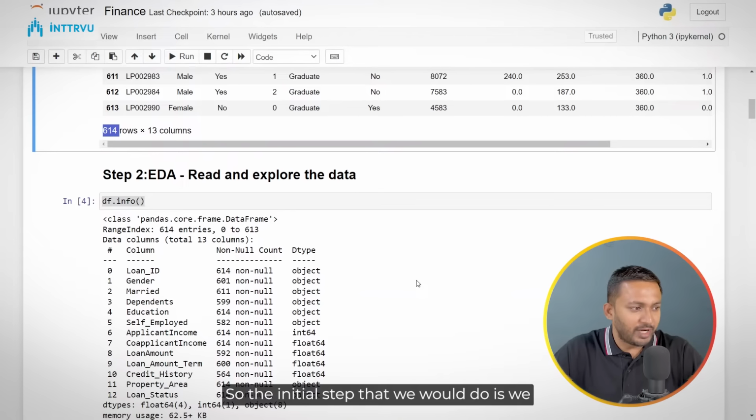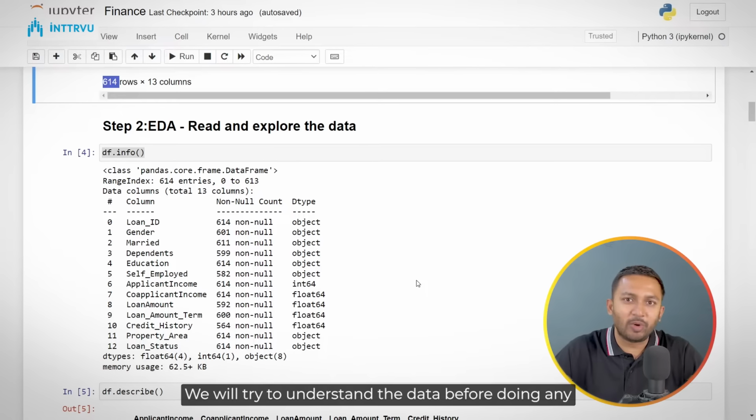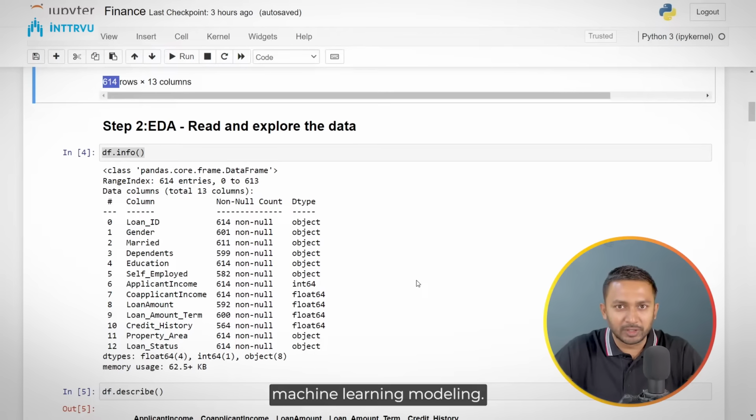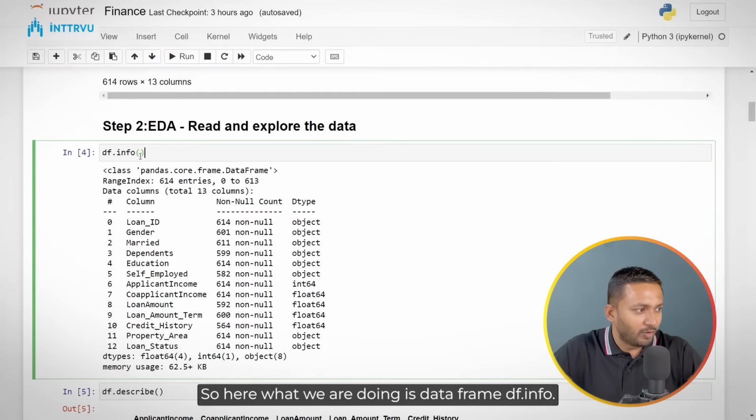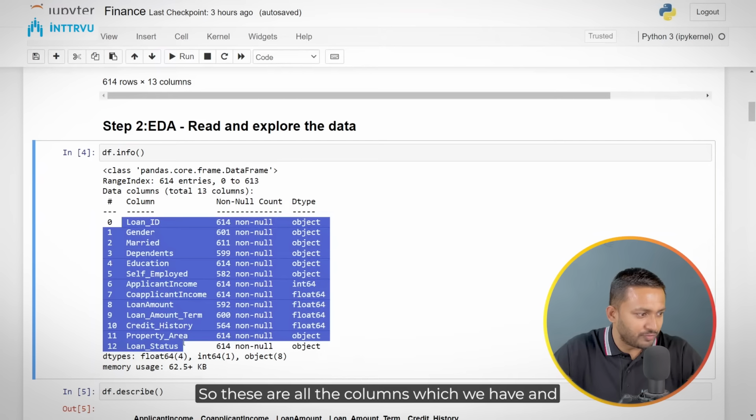The initial step that we would do is explore the data. We'll try to understand the data before doing any machine learning modeling. So here what we are doing is df.info, which would give us information about the data frame. These are all the columns which we have.